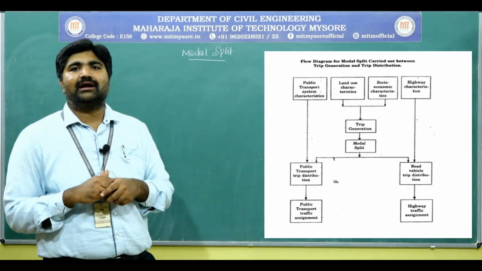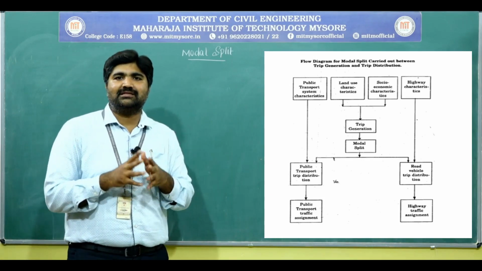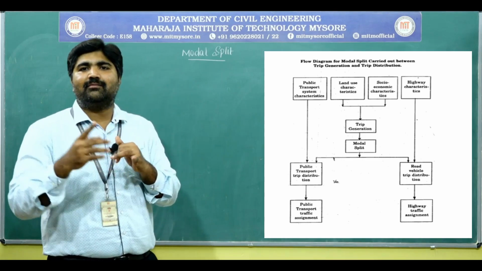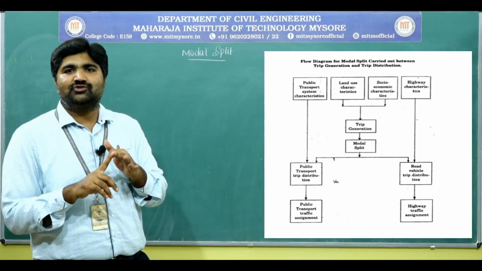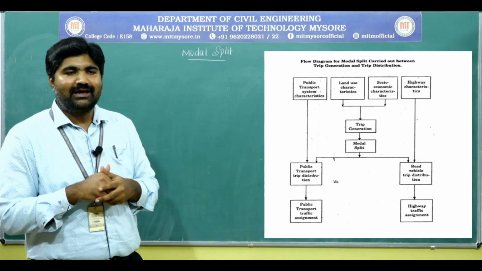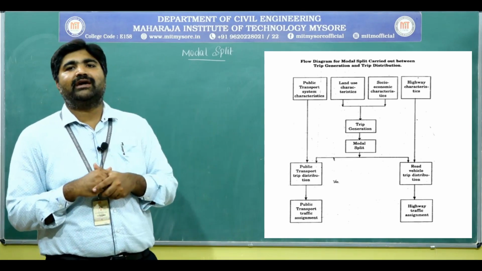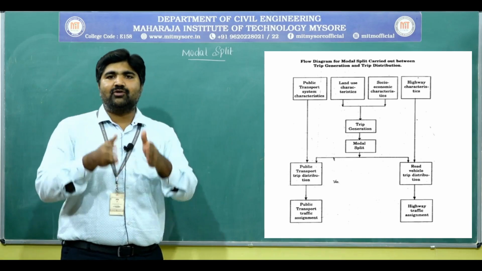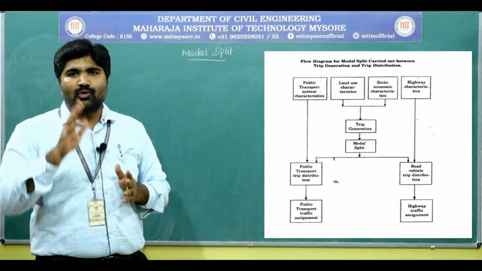Next, we have to collect the data regarding the socio-economic characteristics. In this, we are going to collect the data: number of schools, number of institution buildings, that may be hospitals, banks. Like this, we have to collect the data. Lastly, that is the highway characteristics, highway network. We have to collect the data regarding the roads.